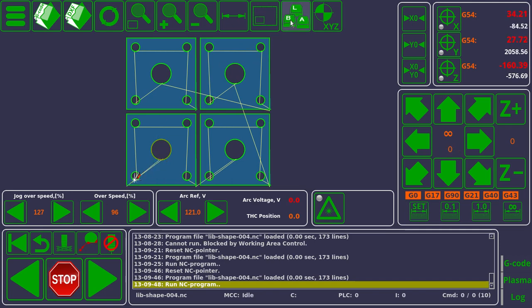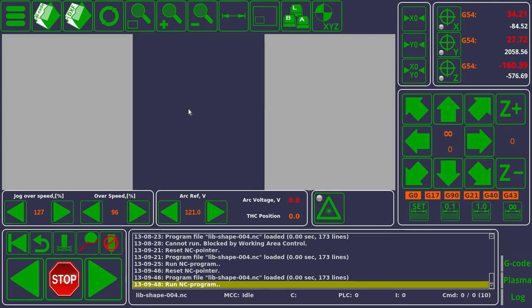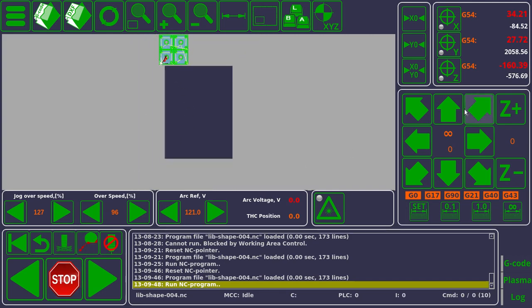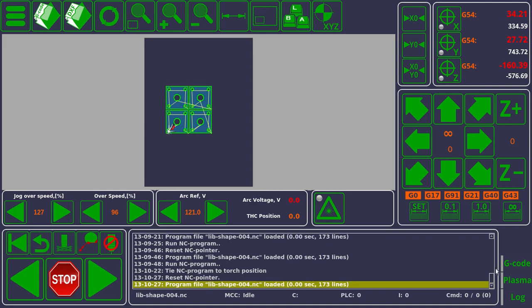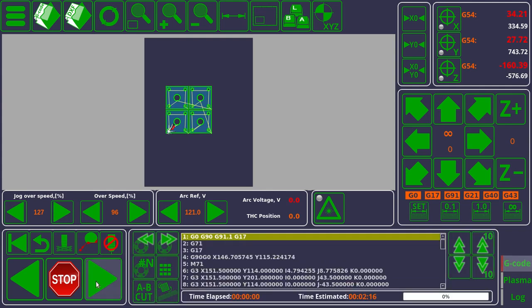Second of all, if we show the table, let's say you want to move to some location on the table. Let's say right here. You can press the tie toolpath to current position button. Go back to the start of the program and press play.